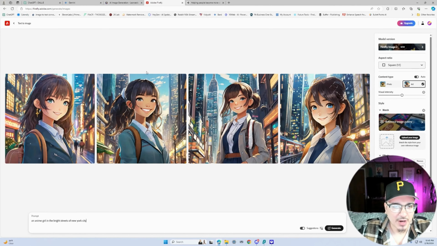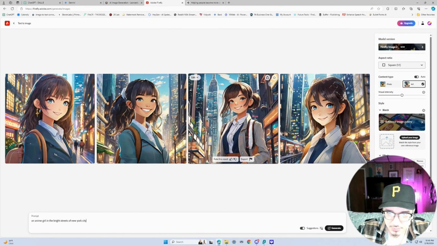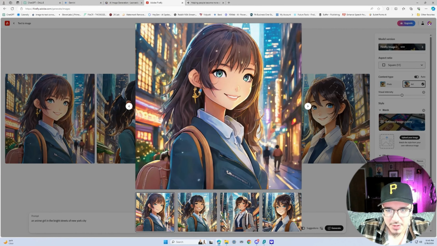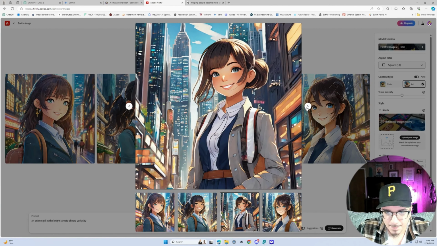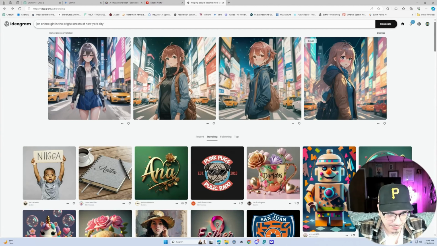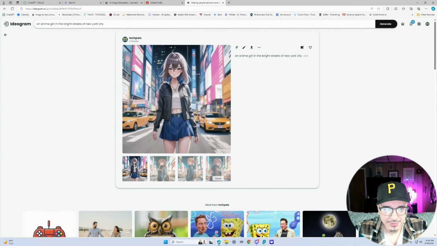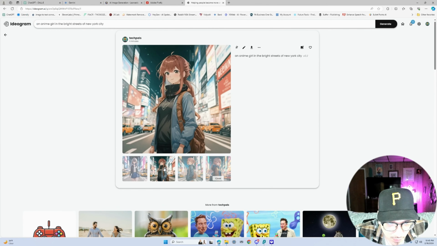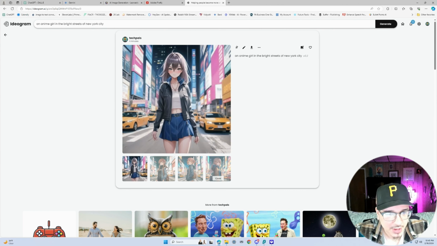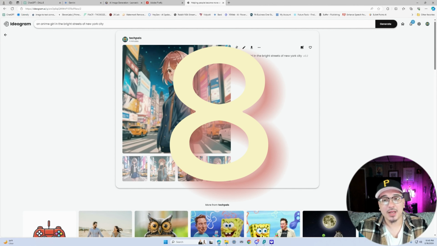Now let's see what Adobe Firefly gave us. I love the resolution and the quality of these images. The colors are really vibrant as well. I like these. I'd give Firefly an 8. And last but not least, Ideogram. These all came out really good as well. I'd give Ideogram an 8.